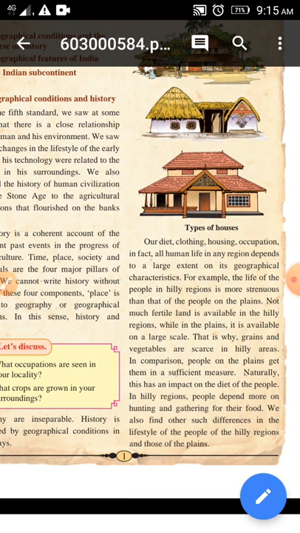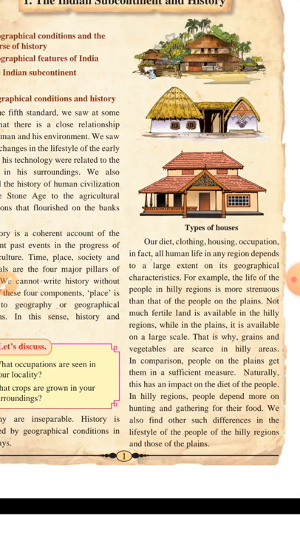Not much fertile land is available in the hilly region, while in the plains it is available on a large scale. Here is a comparison between hill area and plain area. In hilly areas there is no fertile land. Fertile land means land useful for agriculture. We can easily sow the seeds in that land, and we will get the result also. In the plains area we easily get that land on a very large scale.